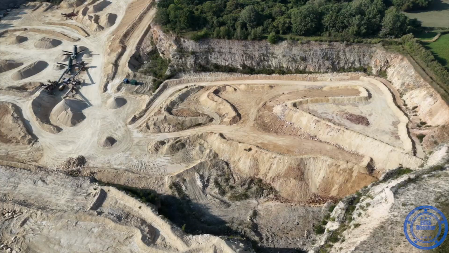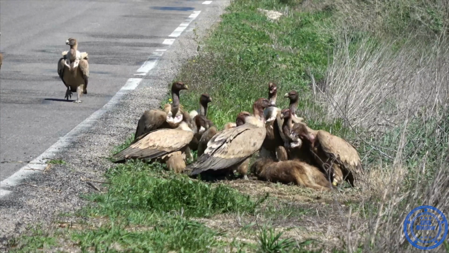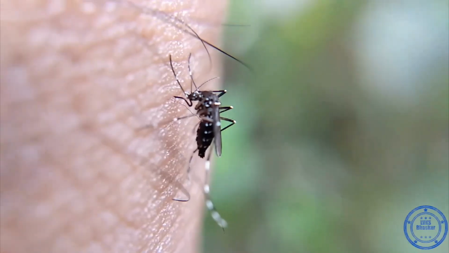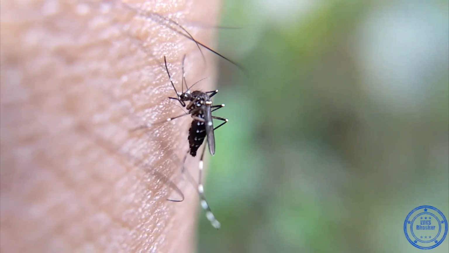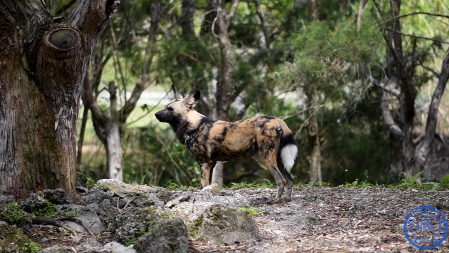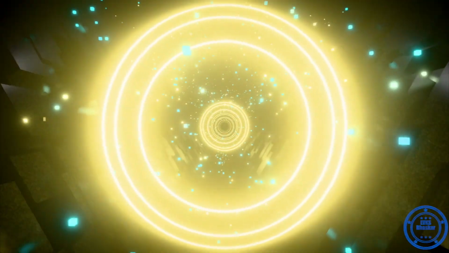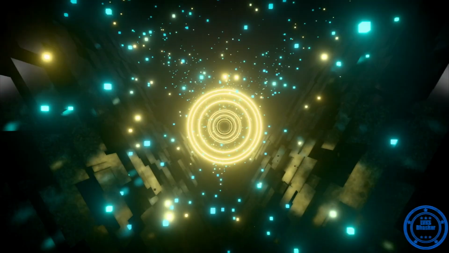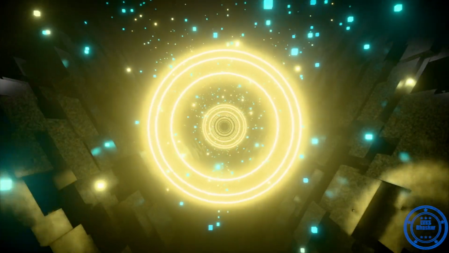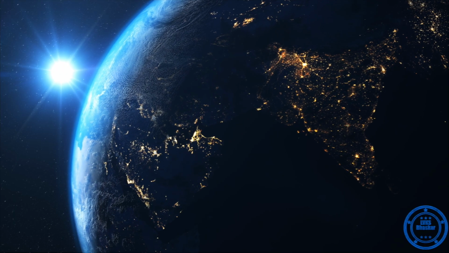the ecological health. So, in summary, the ecological hierarchy is a framework that reveals the complex relationships sustaining life on the earth. By recognizing the interdependence of all levels, we can promote environmental stewardship, protect biodiversity, and strike a balance between development and conservation. So let's strive for balance, conserve biodiversity, and be responsible stewards of our planet.